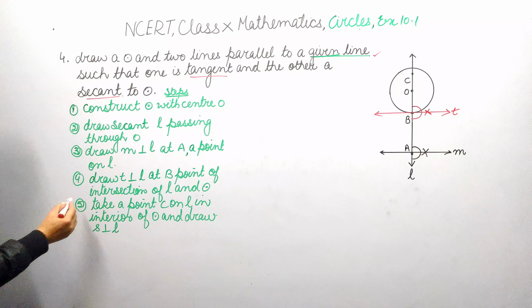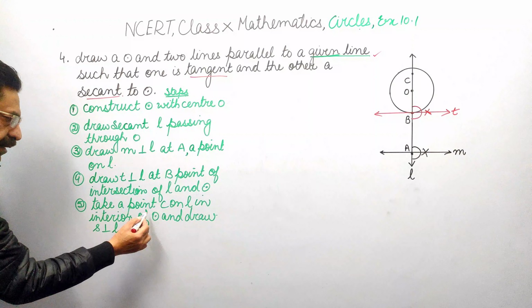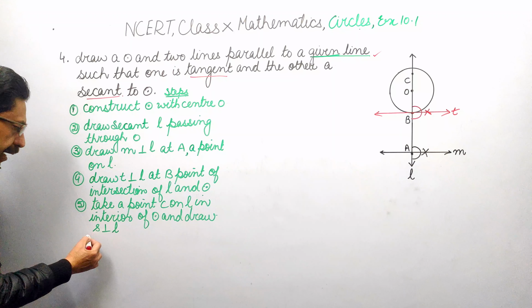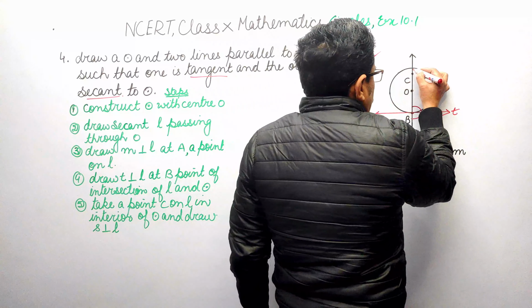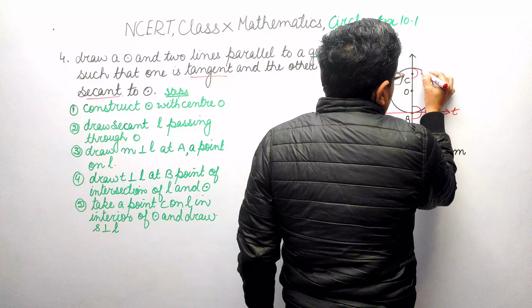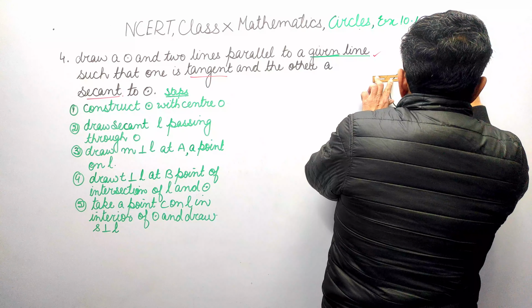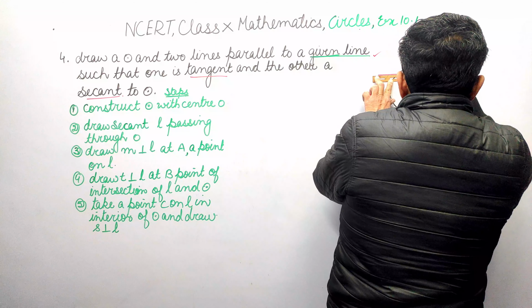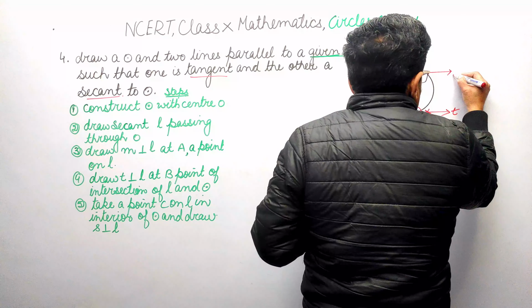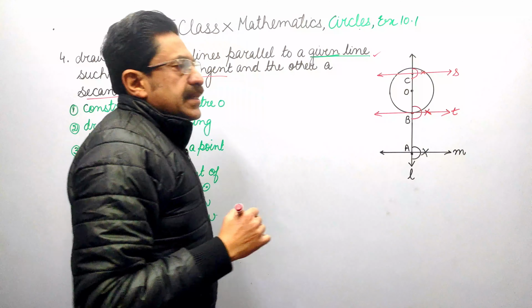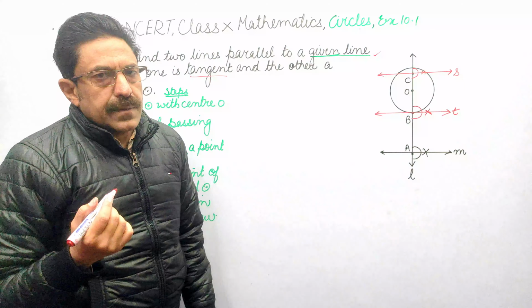Now next, take a point C on L in the interior of circle and draw a line perpendicular to L again. Now we say that T is tangent and S is secant.